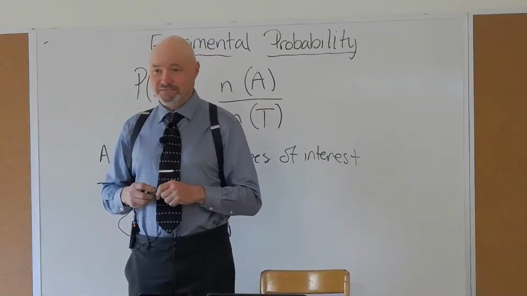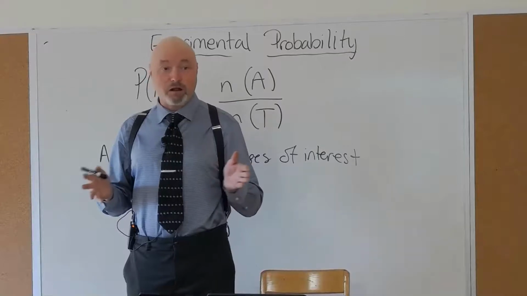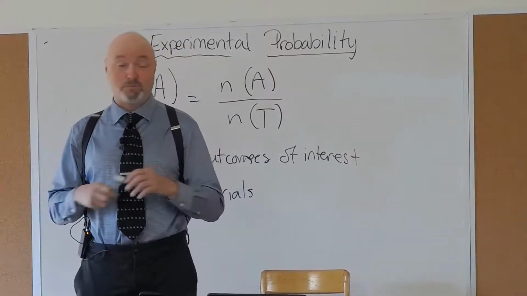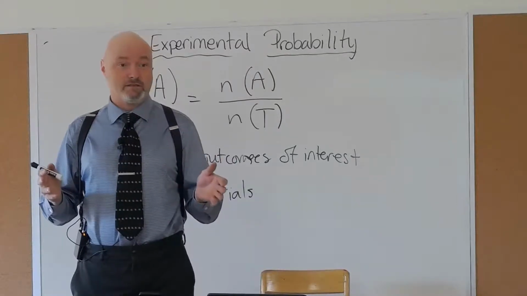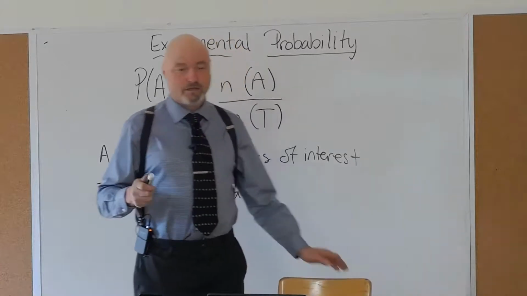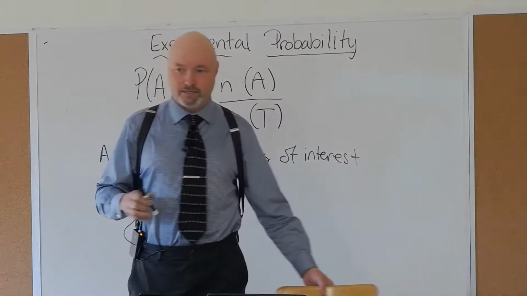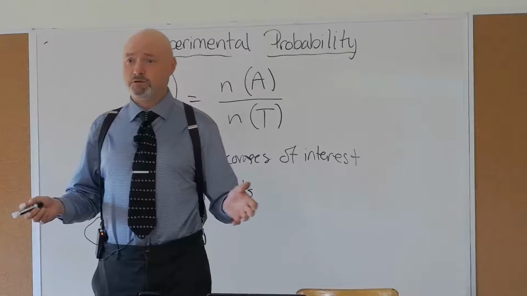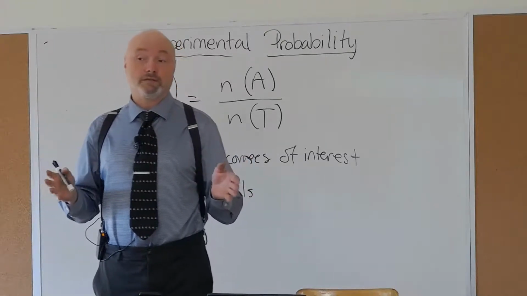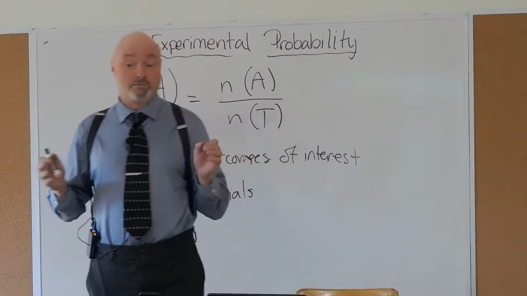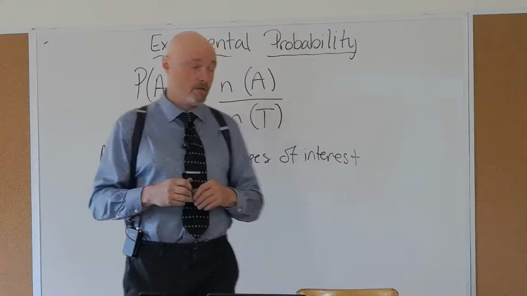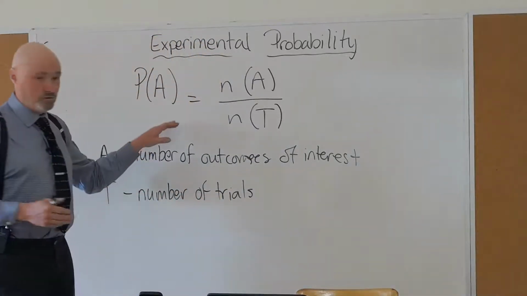We're talking about experimental probability today. Experimental probability is different than theoretical probability. Sometimes it's called empirical probability. It's pretty straightforward. Initially, it won't make much sense, but in the end, this is actually what we do with statistics all the time: we try to determine the probability of an event happening experimentally, probably because we can't work it out theoretically.